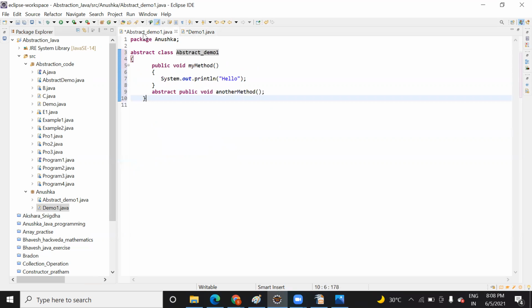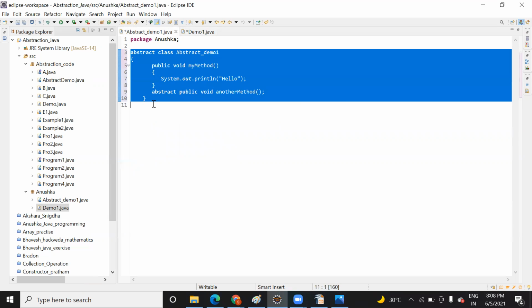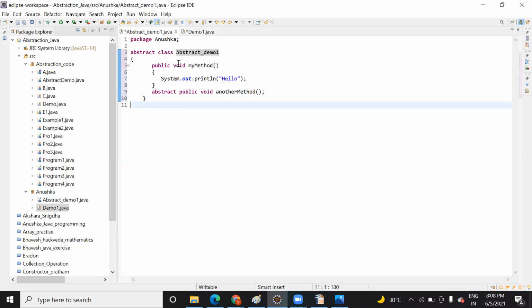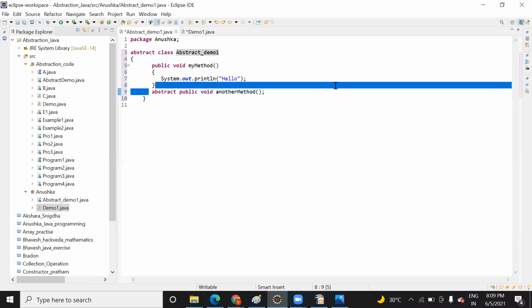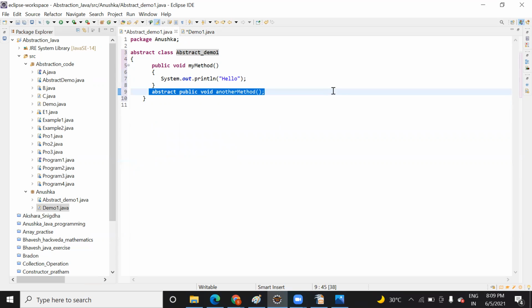So here, as I said, this is your method, and when you declare a class as abstract, an abstract class should have an abstract method. Suppose you want to prevent this from being given a body, or your parent class created a method and leaves it to you, meaning what implementation you want to give is on you. So how are you going to do that? You will inherit it.